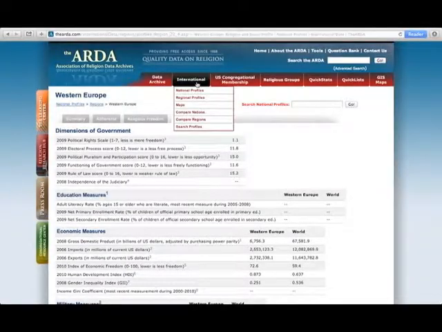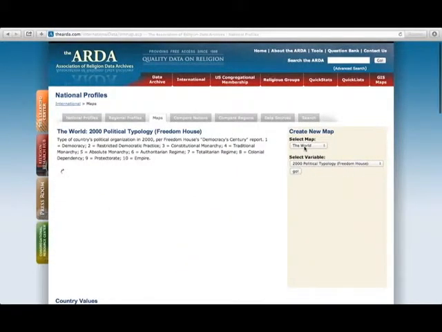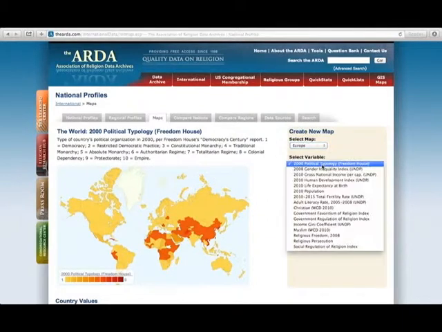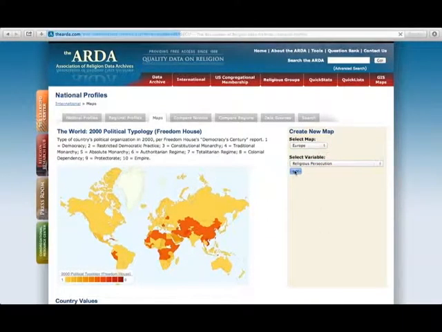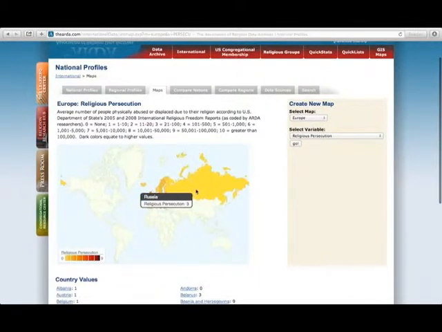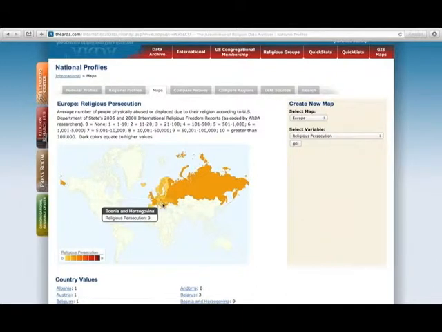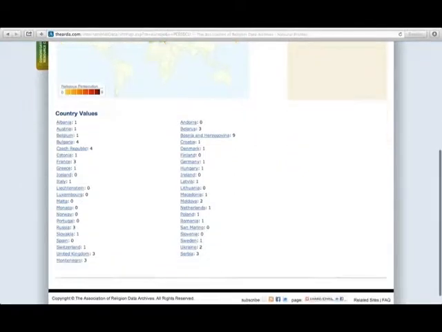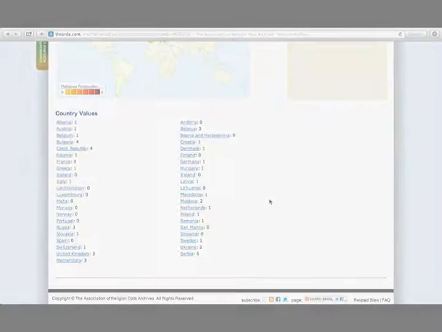Lastly, we're going to go to our International tab and click on Maps. With this feature, we're going to create a new map looking at Europe, specifically with regards to religious persecution. Each country is given a certain value regarding religious persecution. We can see that, for the most part, there are not high amounts of religious persecution in Europe, with the exception of Bosnia. We can also scroll down and look at those specific religious persecution values by country.